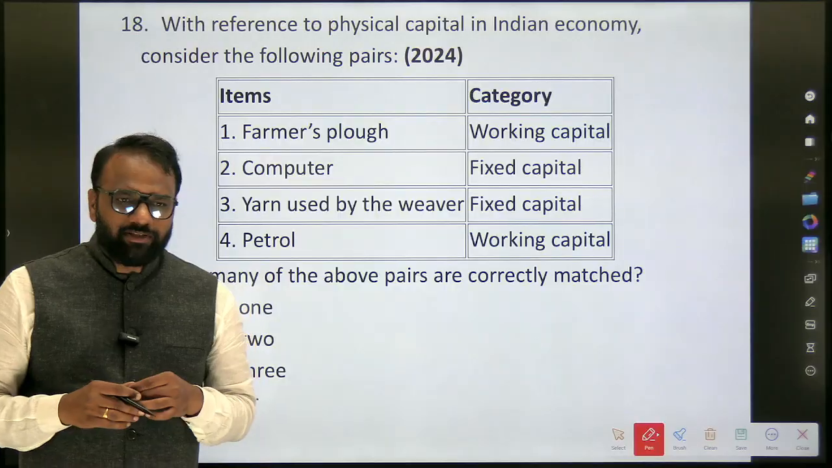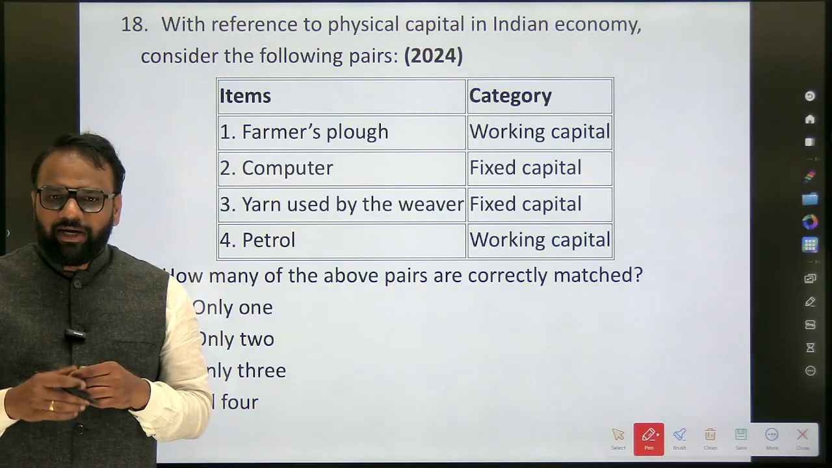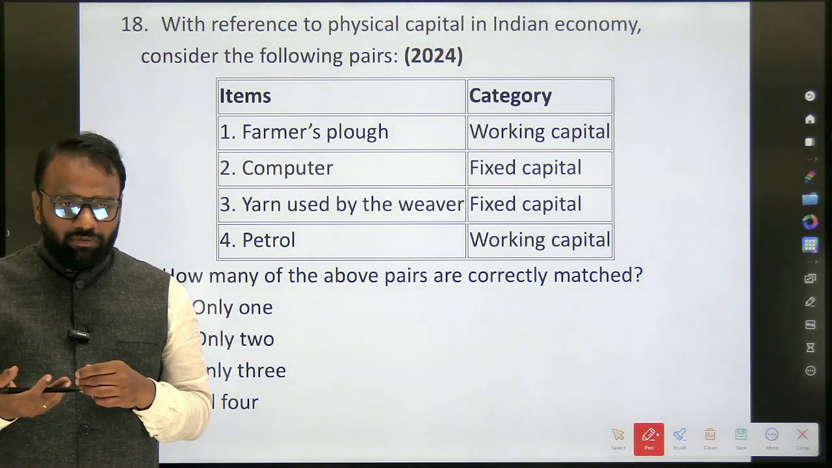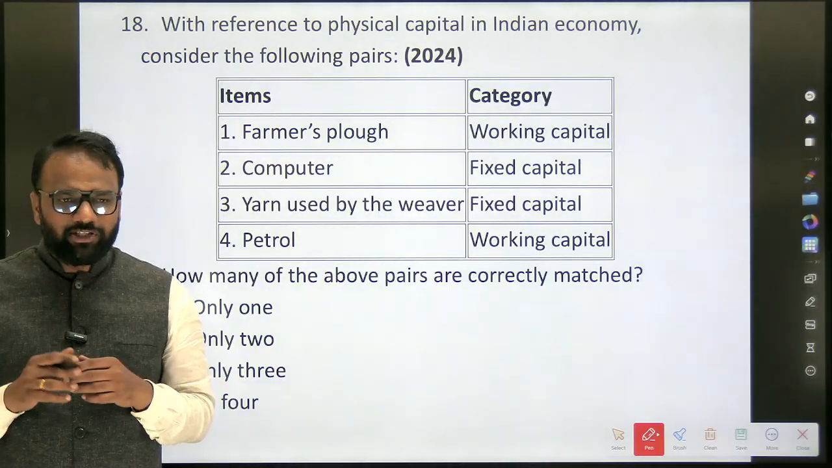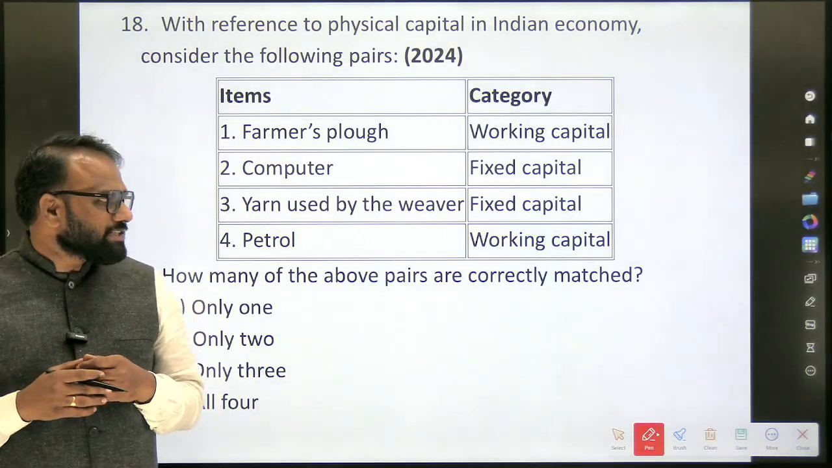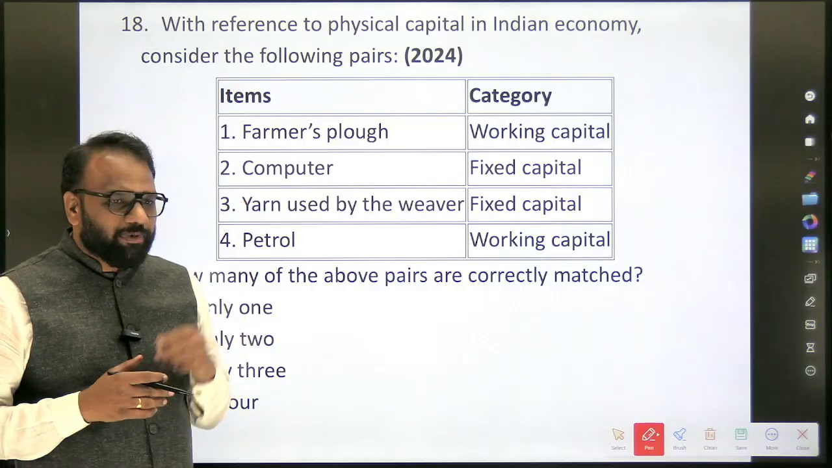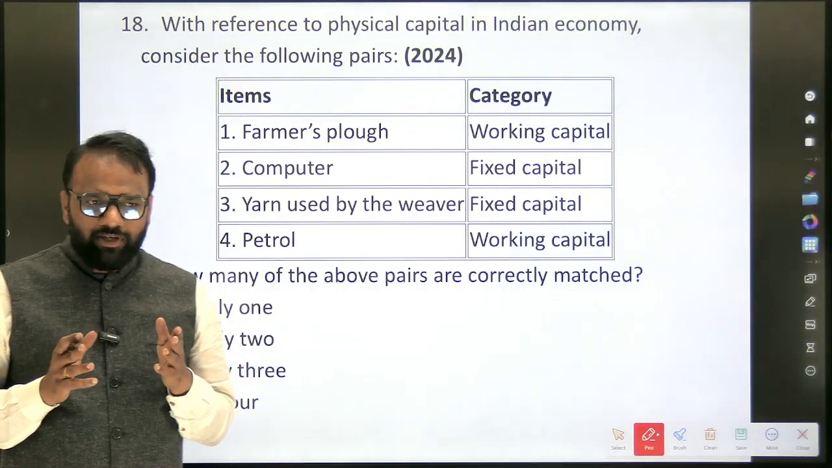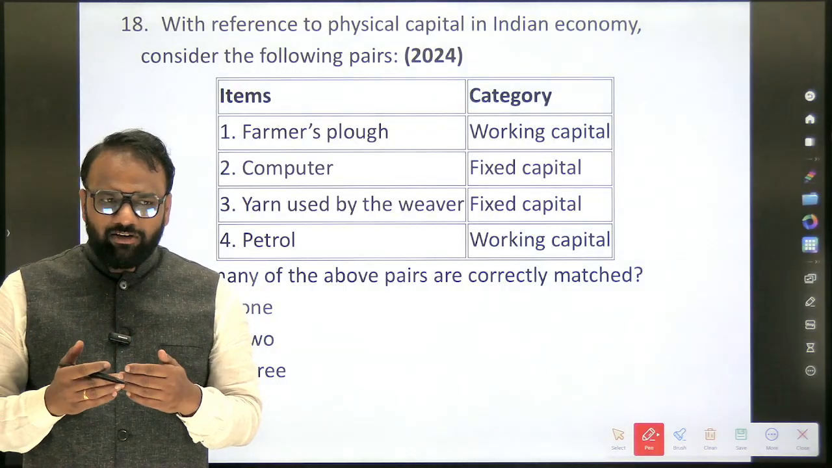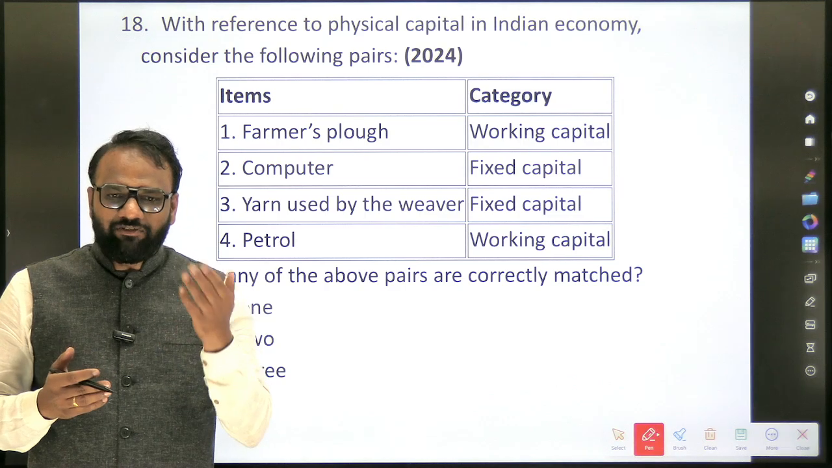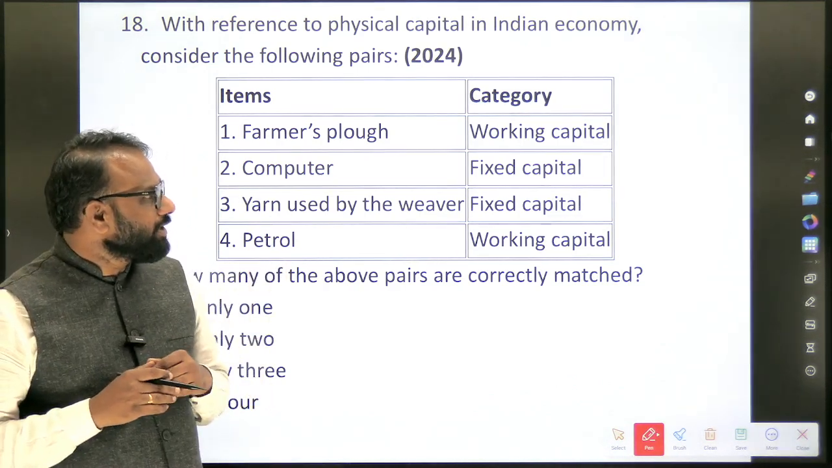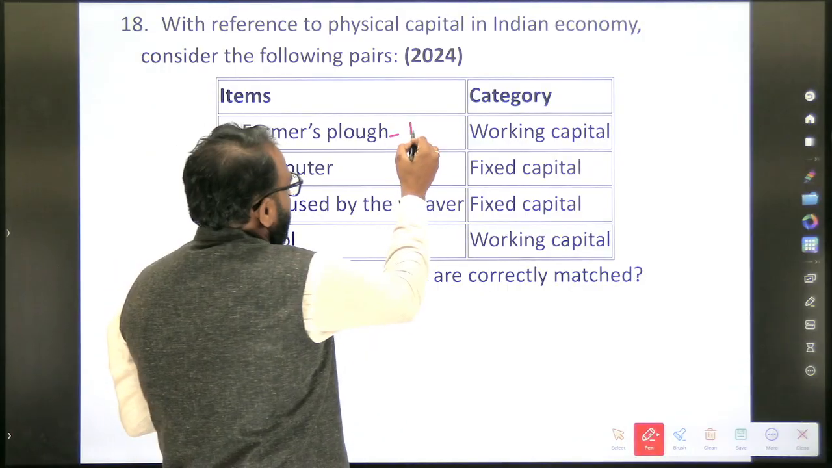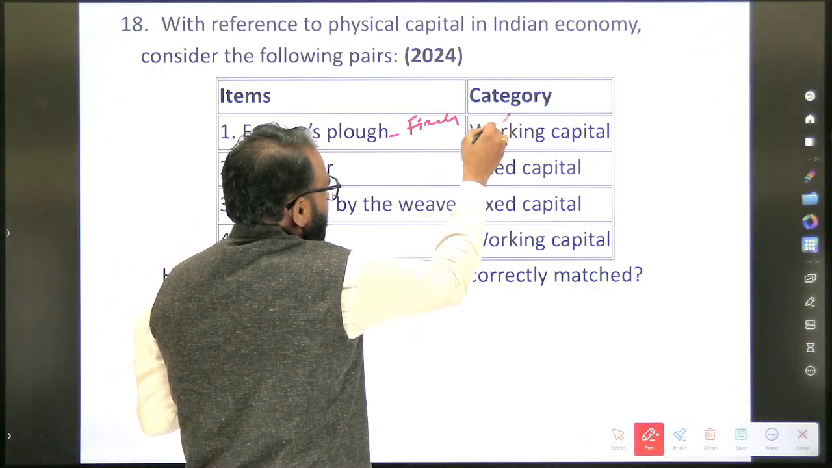So fixed capital means it will help you to produce more. Working capital is on a day-to-day basis. With the help of examples, we will be able to demonstrate the difference between working capital and fixed capital. Here, farmer's plough, is it a fixed capital? Yes. You won't use the plough only in one season. In multiple seasons, that asset will stay with you for a longer period of time. So plough is an example of fixed capital. So this pair is wrong.